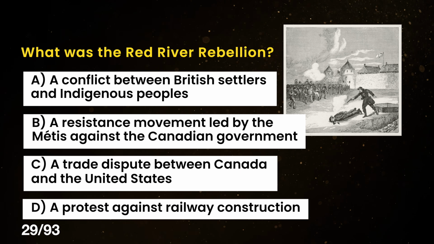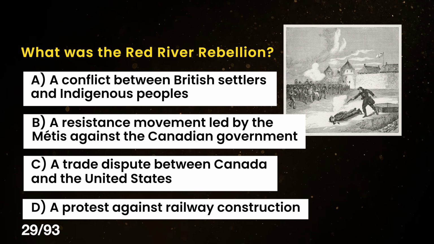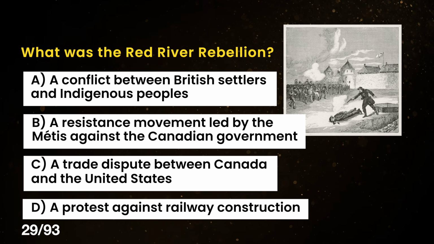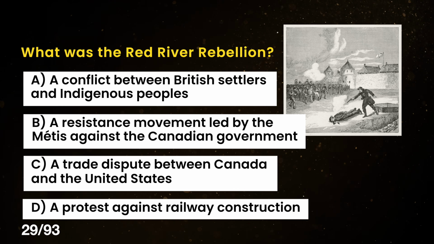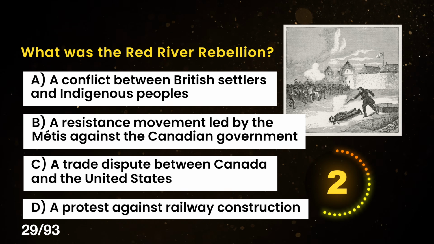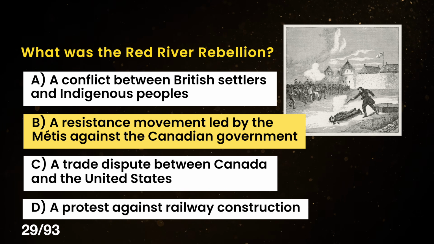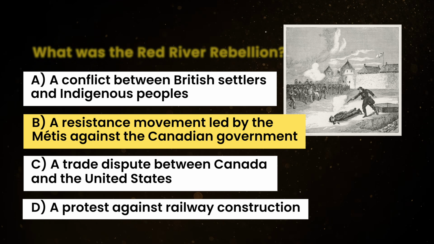A. A conflict between British settlers and Indigenous peoples. B. A resistance movement led by the Métis against the Canadian government. C. A trade dispute between Canada and the United States. D. A protest against railway construction. The correct answer is B. A resistance movement led by the Métis against the Canadian government.